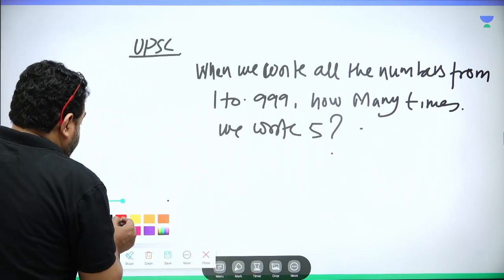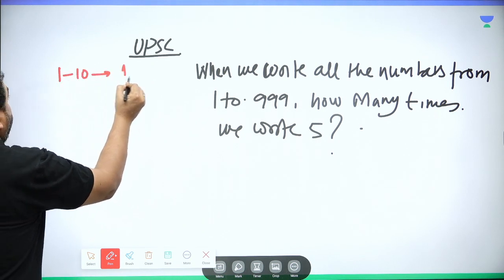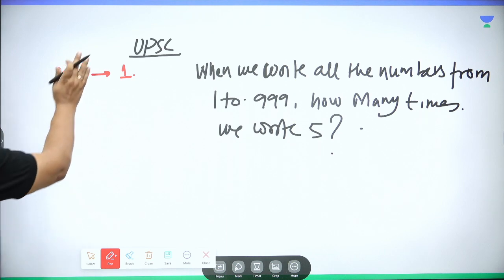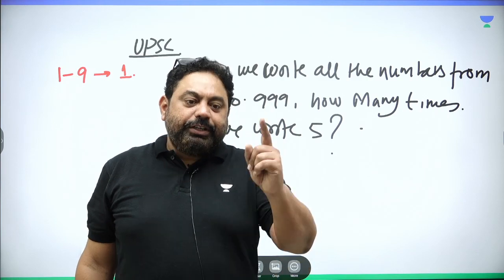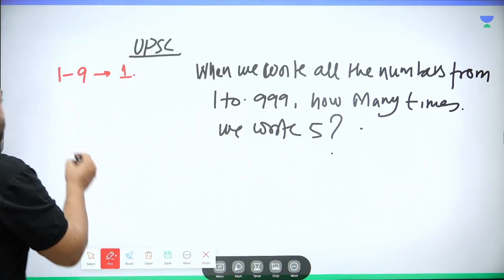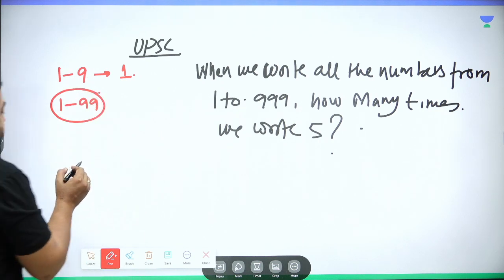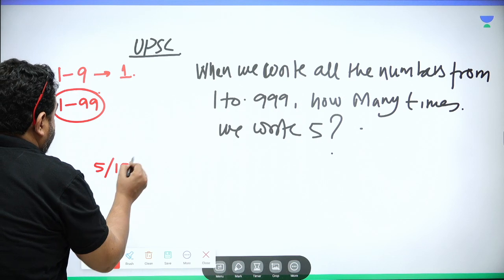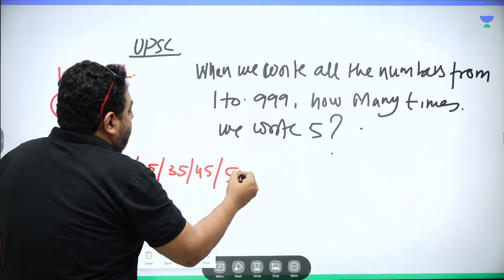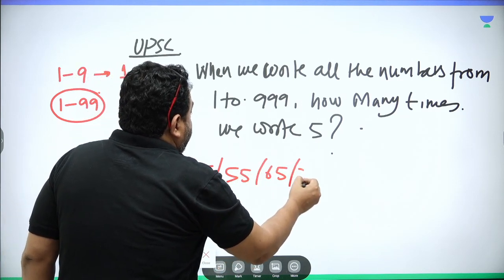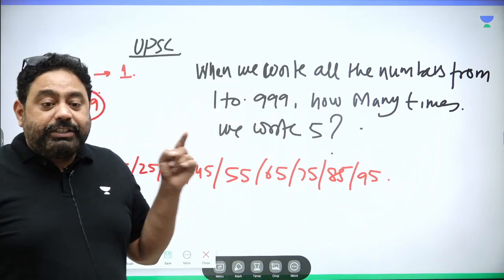See, if I write numbers from 1 to 10, how many times is 5 written? One time. If I write numbers from 1 to 9, 1, 2, 3, 4, 5, 6, 7, 8, 9, 5 is written one time. But if I say 1 to 99, how many times is 5 written? So please pay attention. It is 5, 15, 25, 35, 45, 55, 65, 75, 85, 95. And most of us stop over here, which is wrong.